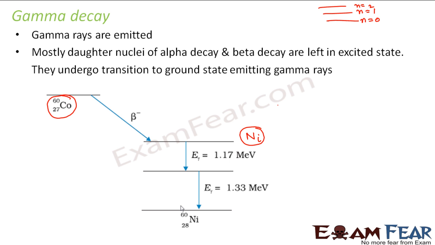In beta decay it emits an electron or a positron and tries to become a little more stable. In gamma decay it emits gamma rays and tries to come back to the ground state, which is more stable. So everywhere the basic concept of radioactive decay remains the same: an unstable nucleus wants to become stable by decaying, that means by forming something else.